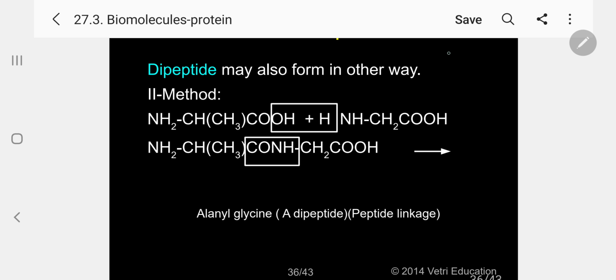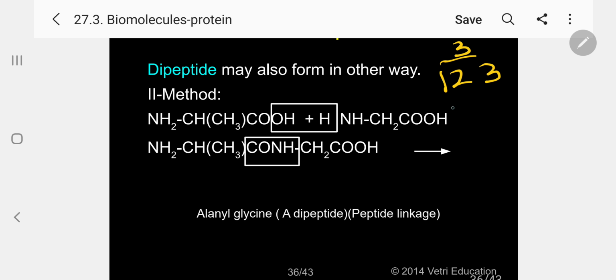Let us assume we have 3 amino acids. Actually, our body contains 20 common amino acids, as we told you. With 20 amino acids, the possible combinations produce a complex structure. So in order to explain the complexity, let me take an example of 3 amino acids in the form of 1, 2, 3. You just assume 1 is one amino acid, 2 is another amino acid, and 3 is another amino acid. So what is the possibility here? It will form a dipeptide, with CONH twice.